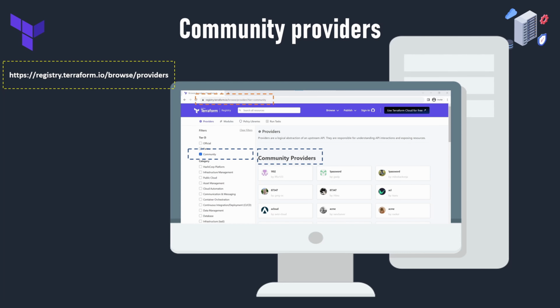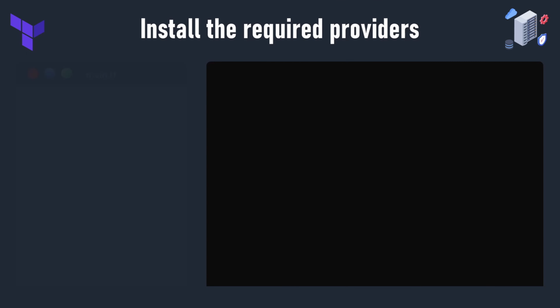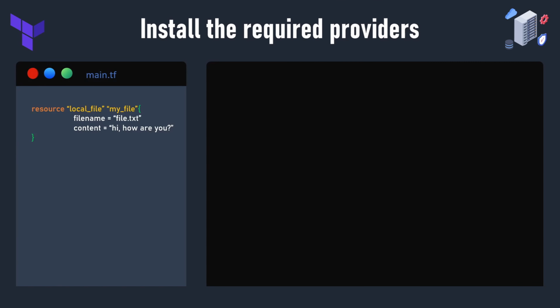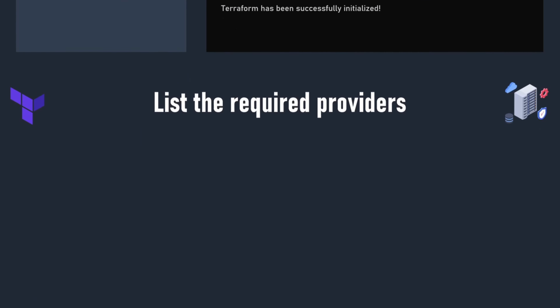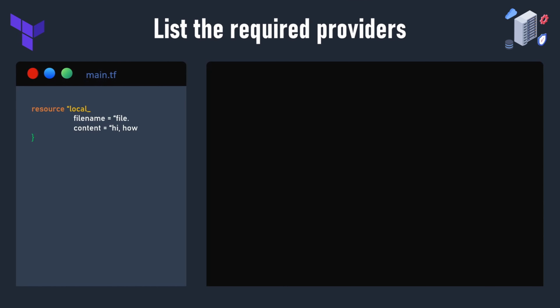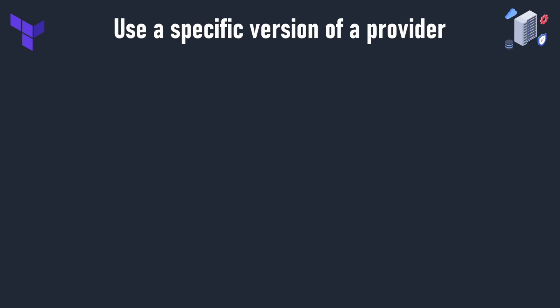Let's now see how to use providers when working with Terraform. We saw previously that after writing the configuration file in Terraform, you have to run the terraform init command, which will initialize your project directory and download the required providers based on the resource types mentioned in the configuration file. You can list the providers required by the configuration using the terraform providers command. You see here that only the local provider is required. By default, Terraform will install the latest version of the required providers.